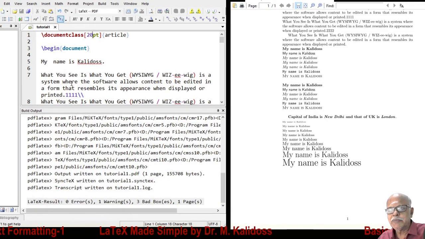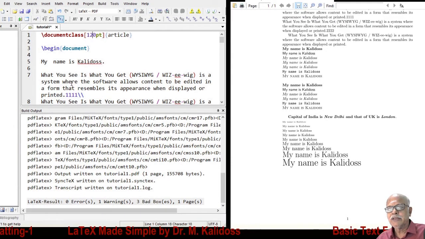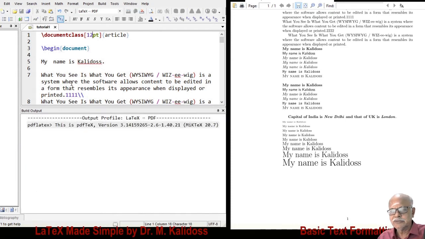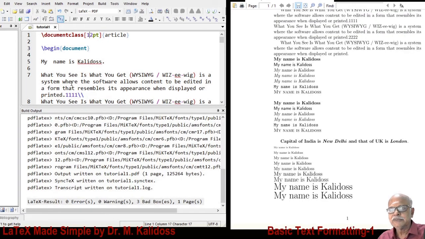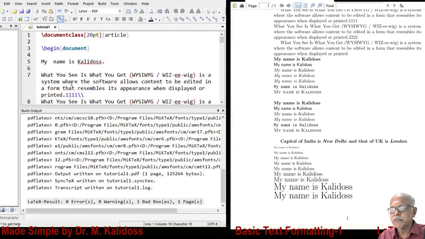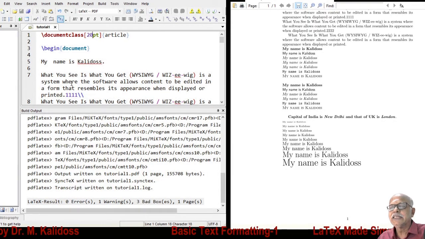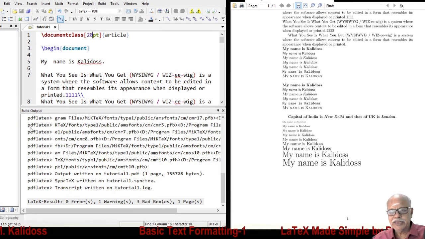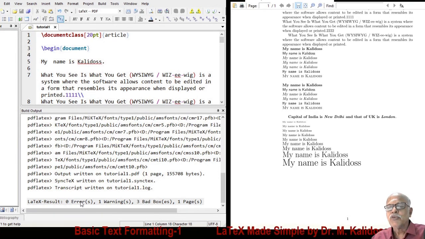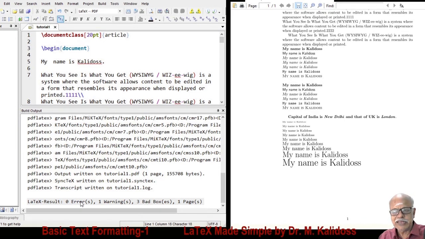Do you notice what has happened? From 12, I repeat, from 12 we had this size. Next is 20. We expect this to increase, but actually it has decreased. You find in the result of compilation there is one warning. To find the error, we use F9, zero error.